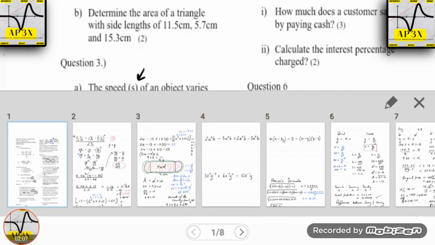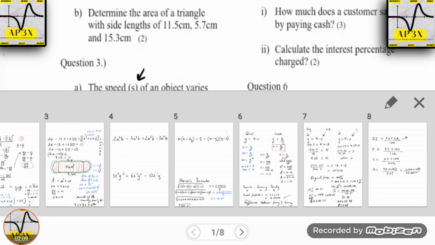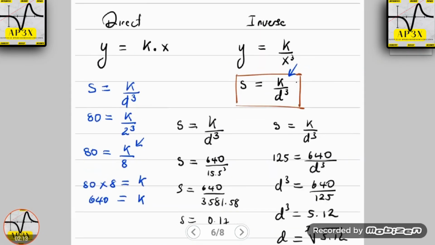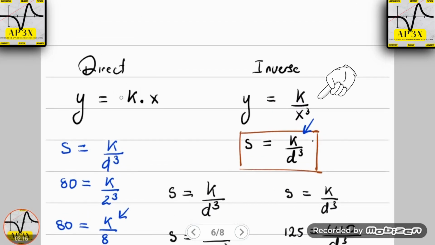So firstly, we set up the traditional formula of y equals k divided by x cubed.